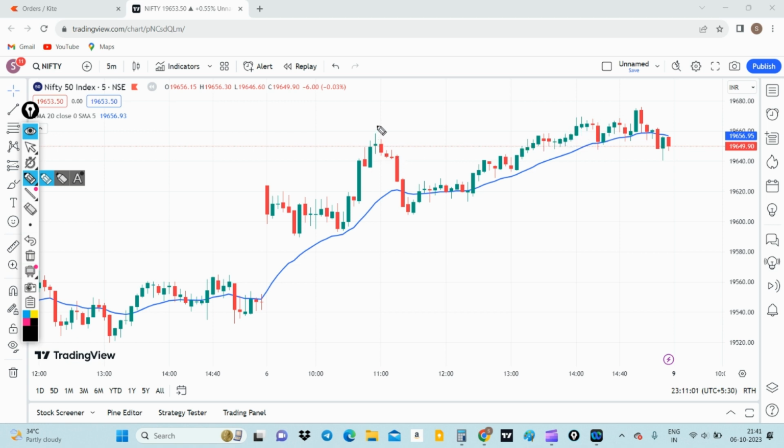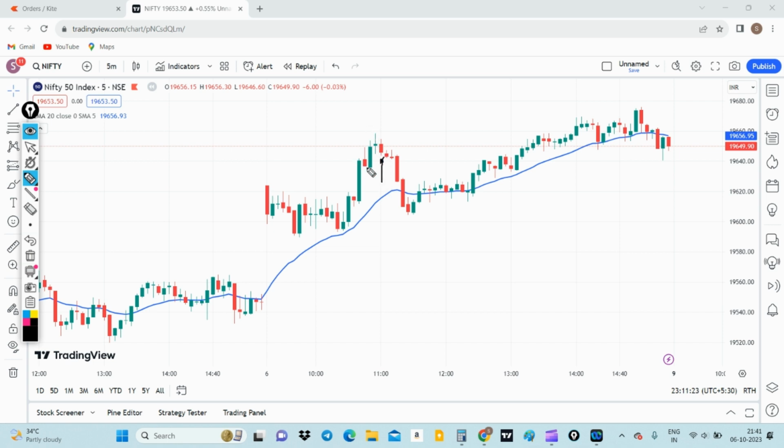Let me move to the 5 minute time frame. If you see here at this point, I saw a doji being formed exactly at the 10:55 candle. So once I saw this, and on the daily time frame I already had a confluence of the 20 moving average coming down and facing resistance over there, with this logic I entered in this candle.